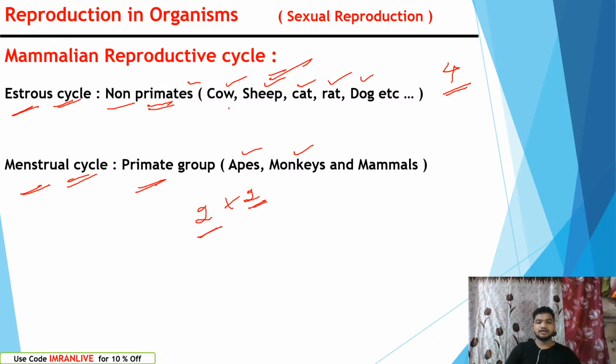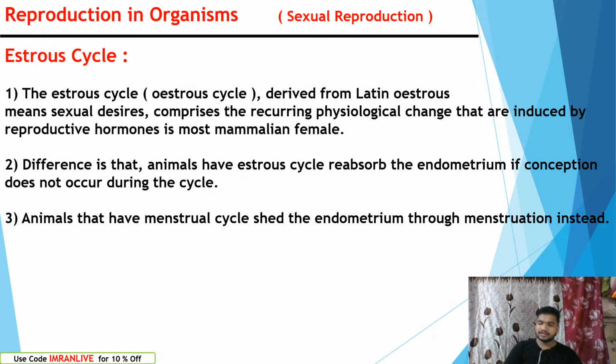Right? The menstrual cycle occurs in the primate group like apes, monkeys and humans. Yes, is the understanding clear for everyone? Then keep liking always. Here I will explain and give you good knowledge related to non-primates. The non-primates have the estrous cycle.